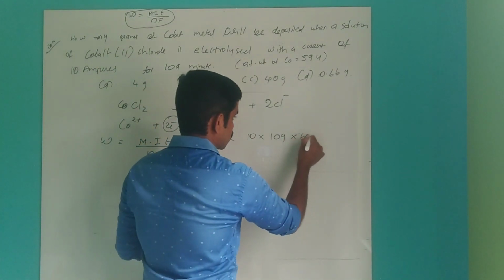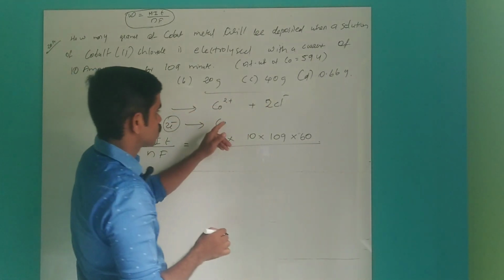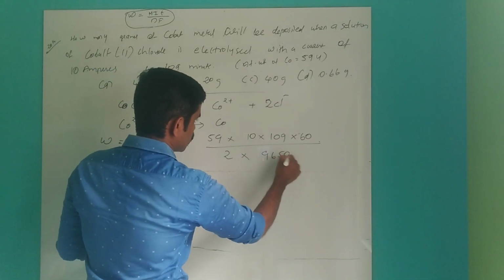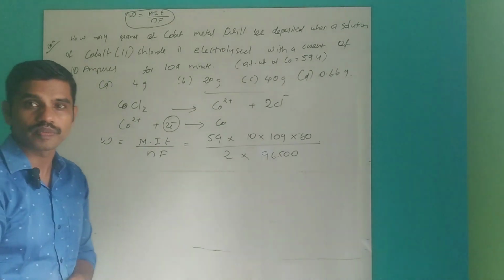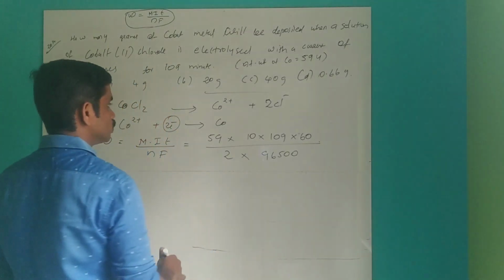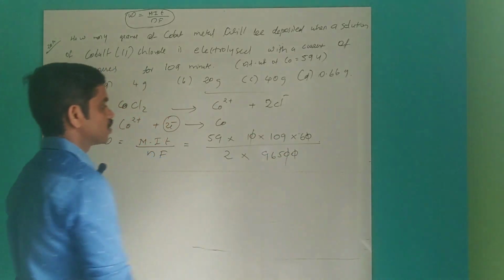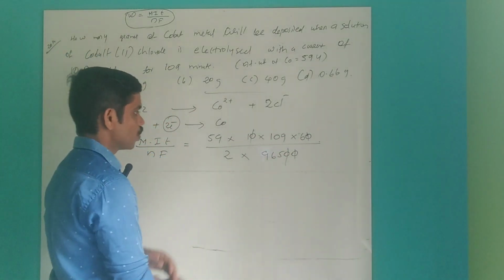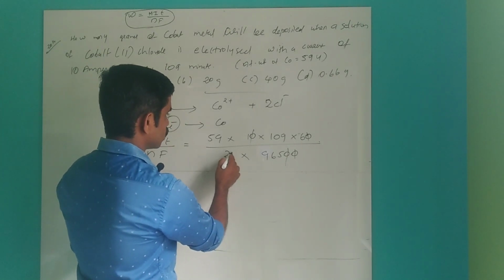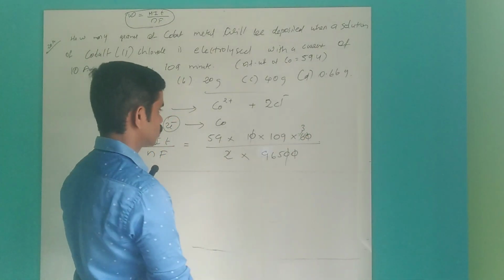So multiply by 60, in seconds, divided by number of electrons, 2 electrons, 2 into 96500. So do the calculation. The zeros you can cancel. Now this 2 you can cancel, and 3 will come.